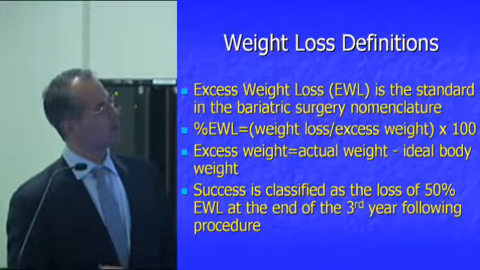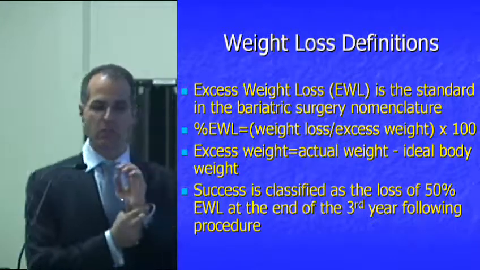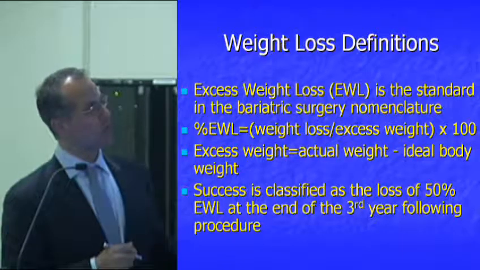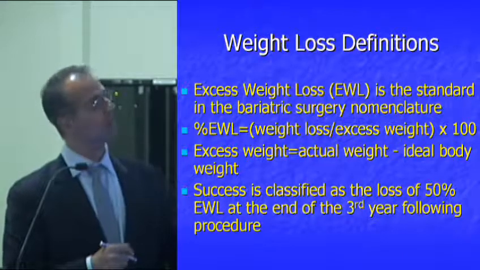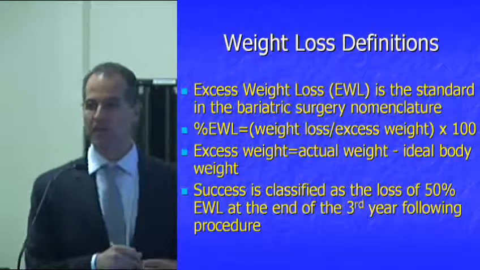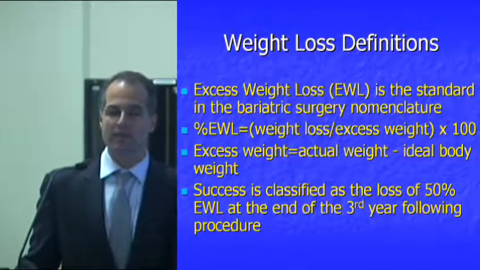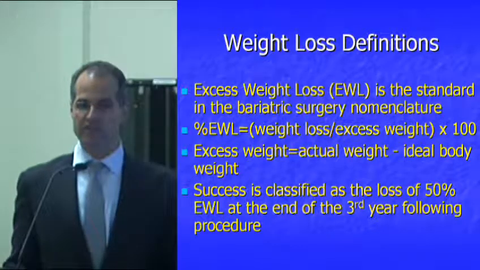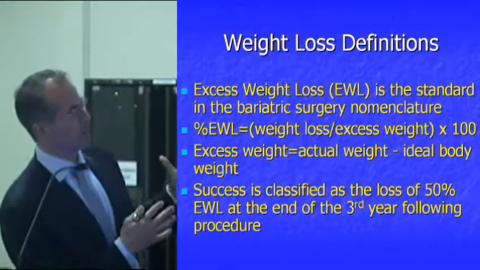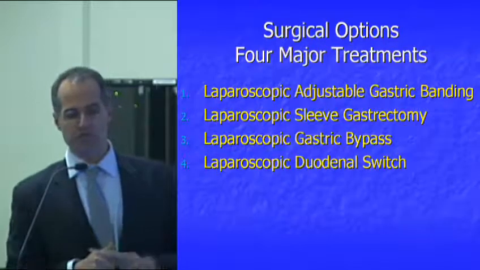So let's do a plain English, easy example. A woman of 5 feet who has a small wrist and is considered a small frame has an ideal body weight of 100 pounds. If that woman comes to the office and weighs 200 pounds, the actual weight is 200, the ideal body weight is 100, so there's 100 pounds of what's called excess weight. A year after surgery, if that person has lost 90 pounds, they have lost 90 out of the 100 pounds of excess weight, or 90% excess weight loss. Everybody understand that? So it's not total body weight like they do in some of the television shows and things like that.